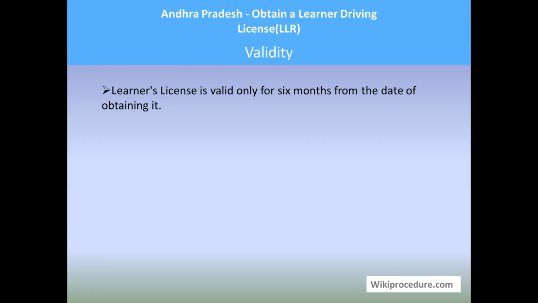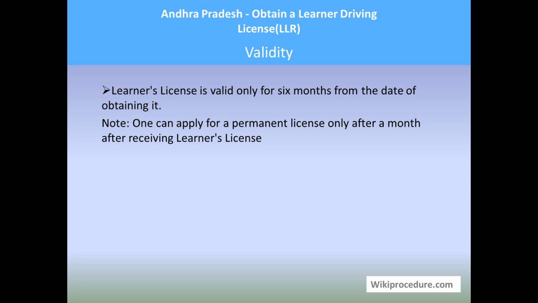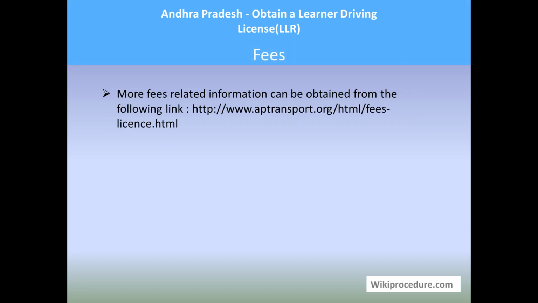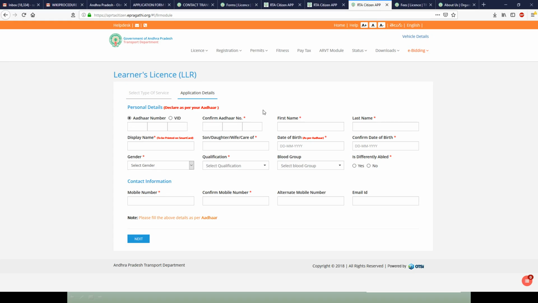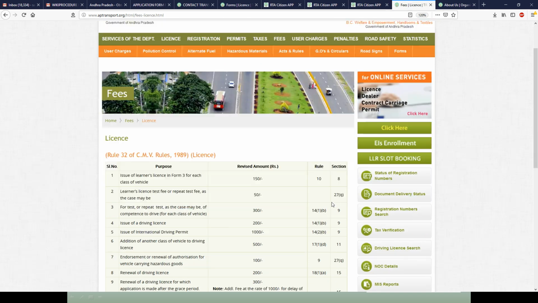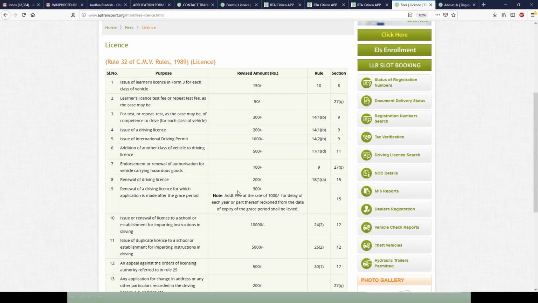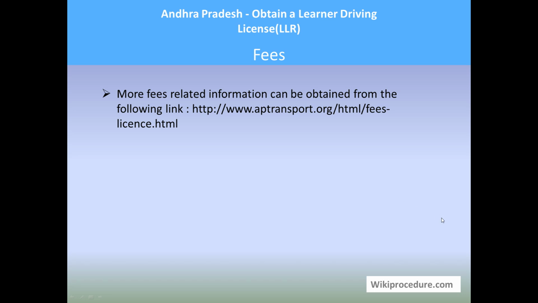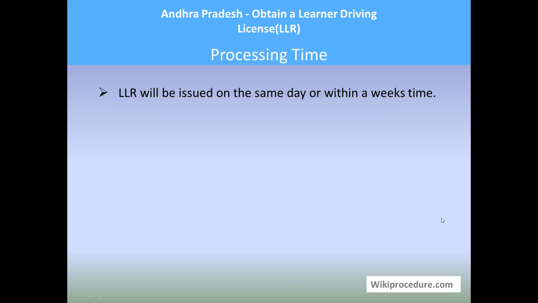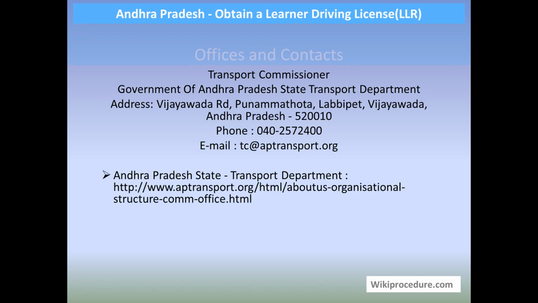Let us see the validity. Learner's license is valid only for 6 months from the date of obtaining it. One can apply for a permanent driver license only after a month of receiving the learner's license. Fees: the link provided below will be helpful for an individual to know the kind of fees collected for these services. Please go through this page to understand the amount you have to pay as fees for this procedure. Processing time: LLR will be issued on the same day or within a week.